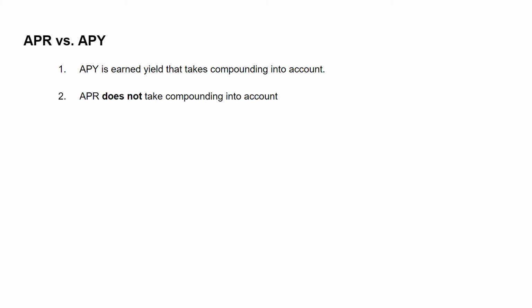I'll just briefly talk about the difference between APR and APY because that concept is still important when looking at the staking interest rates and determining whether or not an investment is worth it. APY, or annual percentage yield, is an interest rate on the principal that has compounding effects. APR, or annual percentage rate, is an interest rate on the principal that does not compound.